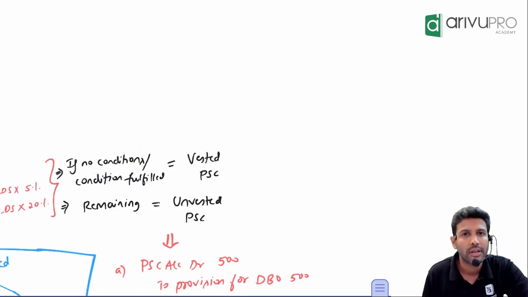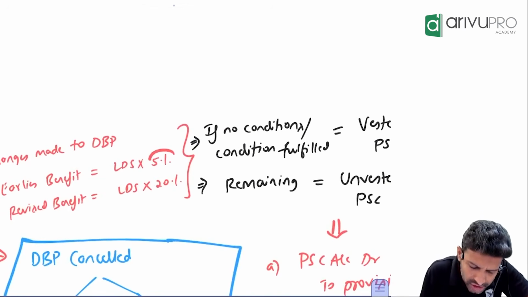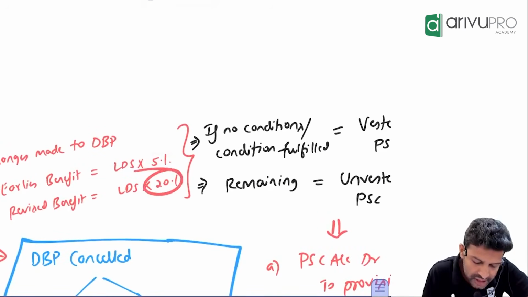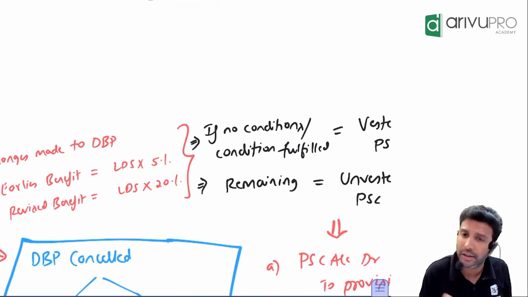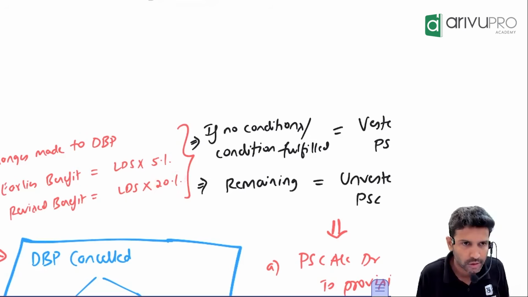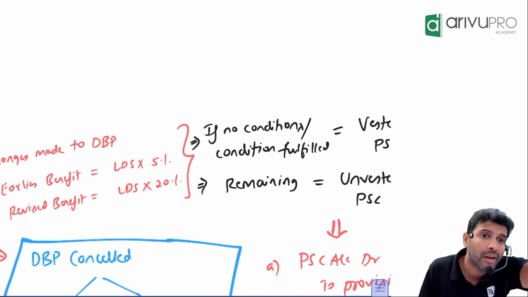Unvested means the condition is not yet fulfilled.